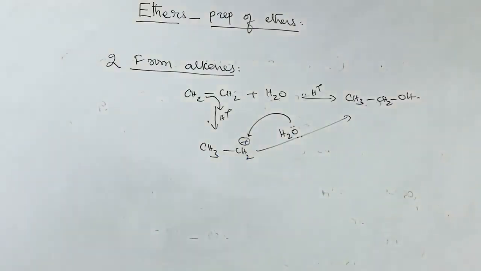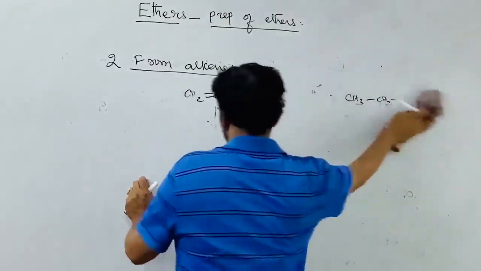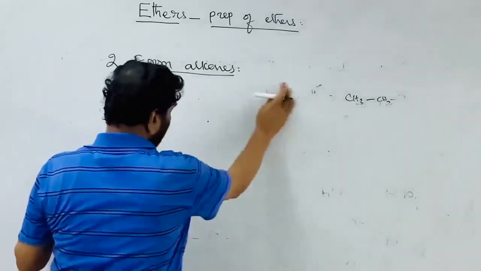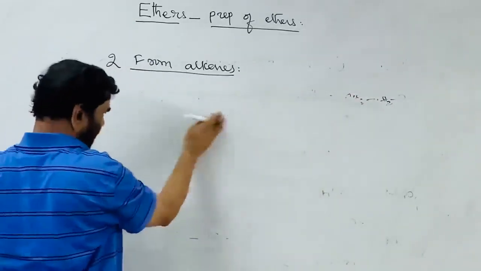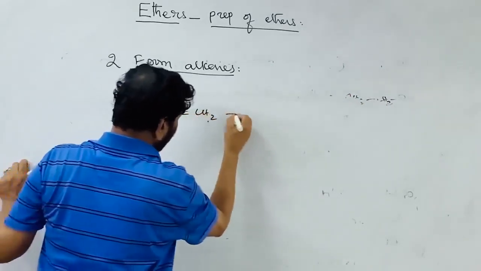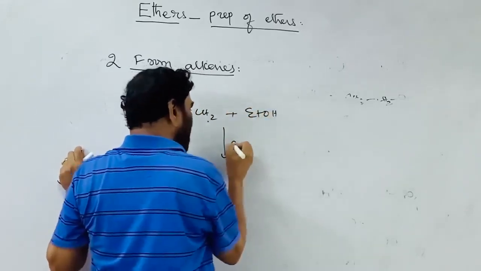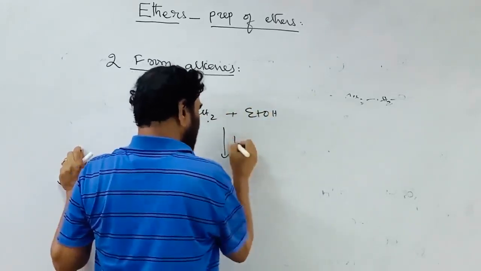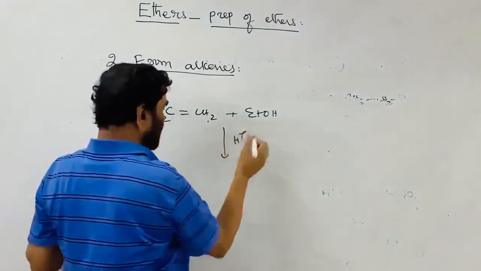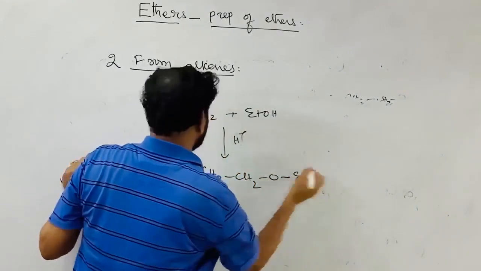We are not talking about the preparation of the alcohol. So now what we have to do is use the alcohol in place of the water, from alkenes, by treating with the alcohol. Take ethene and treat with ethyl alcohol in the presence of a dilute H plus ion acid catalyst. So what happens? In this process you will get diethyl ether.